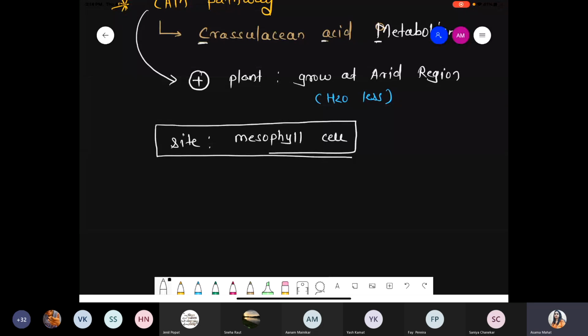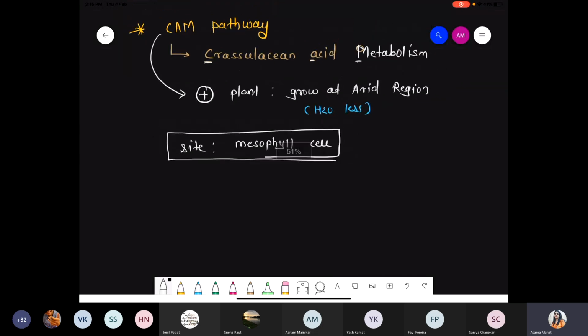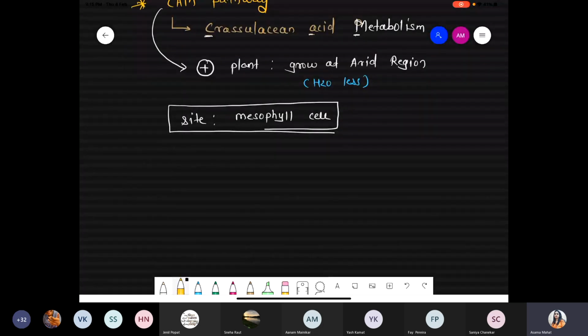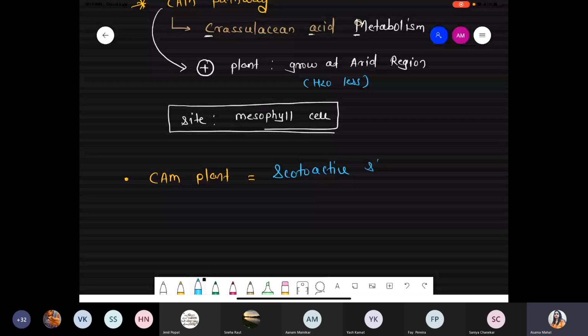The plant that follows the CAM pathway opens its stomata during the night time to uptake carbon dioxide. Specifically, in the CAM plant, the stomata are called scotoactive stomata. What is the meaning of scotoactive stomata? The stomata open during the night to uptake carbon dioxide.